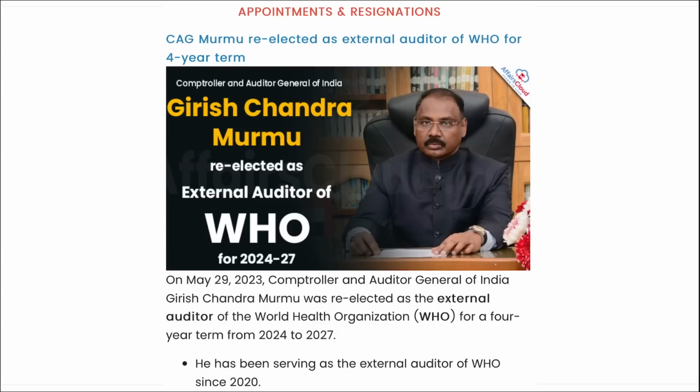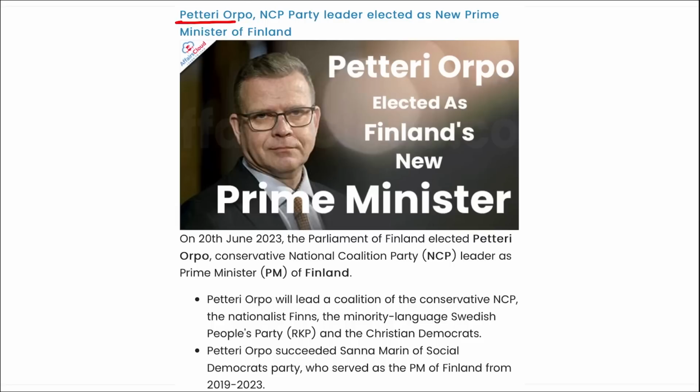Next. Here you can see in the picture, he is our CAG Girish Chandra Murmu, who has been re-elected as the external auditor of WHO for 4 years, that is from 2024 to 2027. Next is Petri Orpo. He has been appointed as the new Prime Minister of Finland.